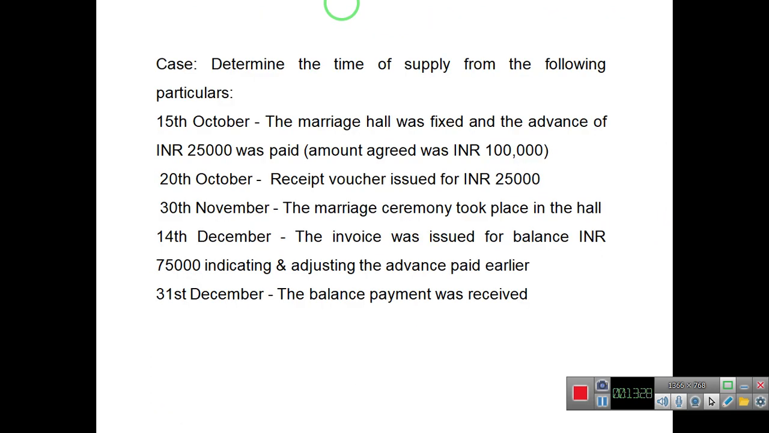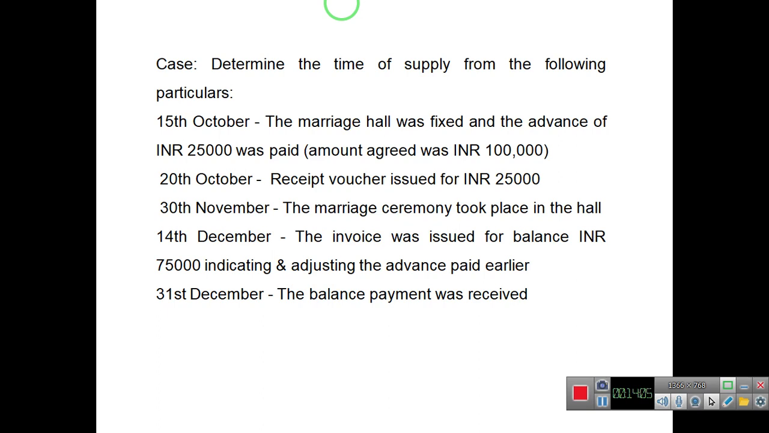For example, here the marriage hall was fixed and an advance of rupees 25,000 was paid on 15th October. On 20th October, a receipt voucher was issued for rupees 25,000. On 30th November, the marriage ceremony took place in the hall. On 14th December, the invoice was issued for the balance 75,000, indicating and adjusting the advance paid earlier, and on 31st December, the balance payment was received.